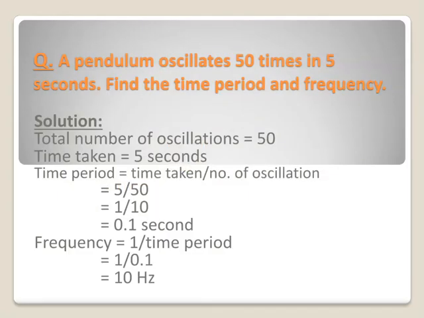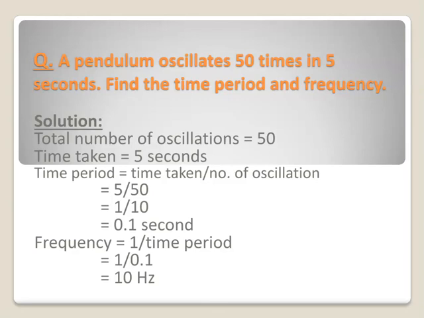Now, one question which is based on the formula of time period and frequency. In the question it is given that a pendulum oscillates 50 times in 5 seconds. Find the time period and frequency.